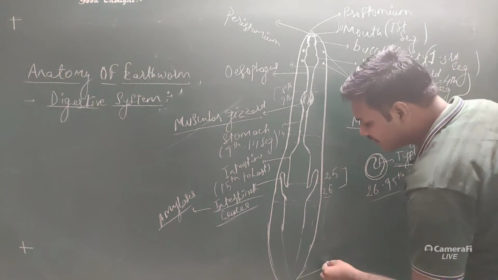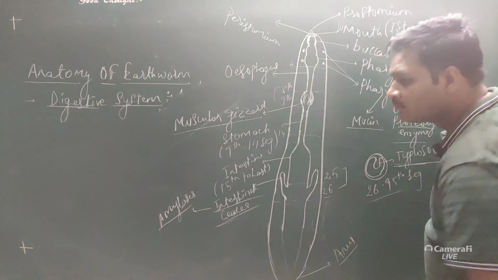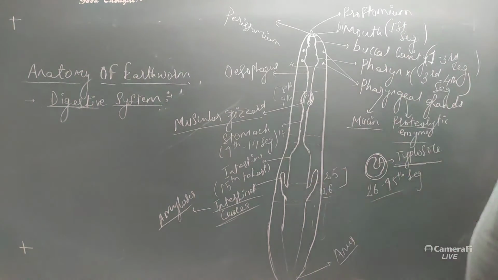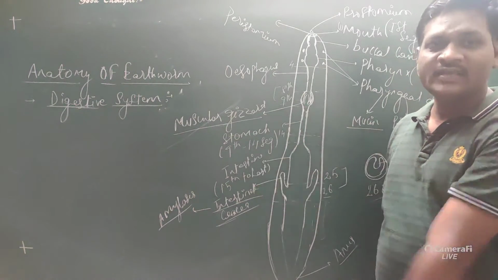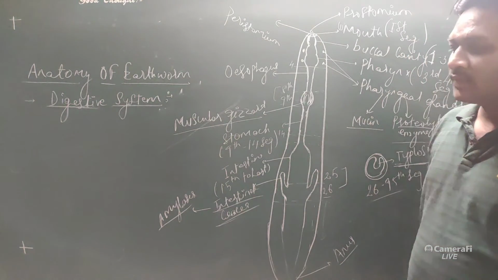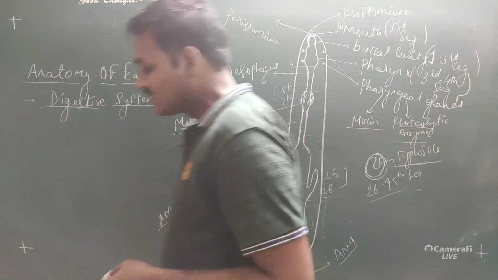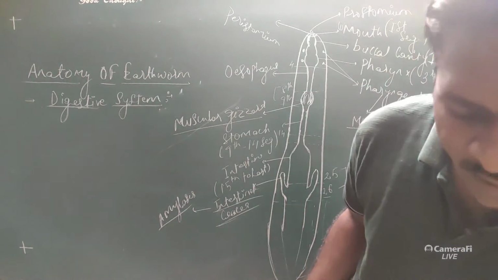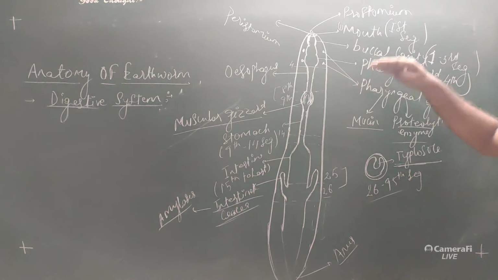And the last one is the anus, through which the nitrogenous waste material is excreted outside the body. So this is about the digestive system, or the complete alimentary canal, of the earthworm. I hope you have understood this. Now next we are going to move towards another type of system, that is called the circulatory system. So here you can pause the video and draw the diagram as well as note down the points accordingly.